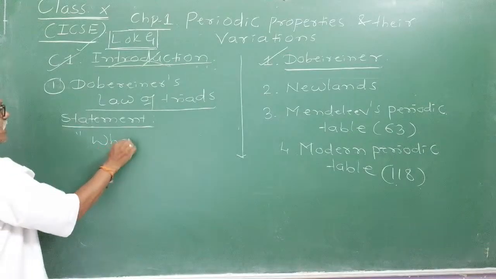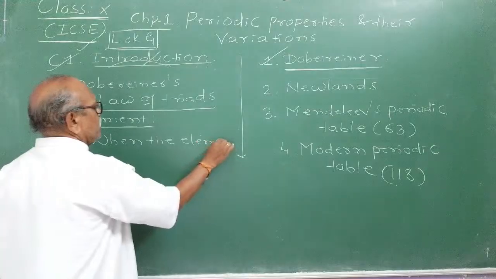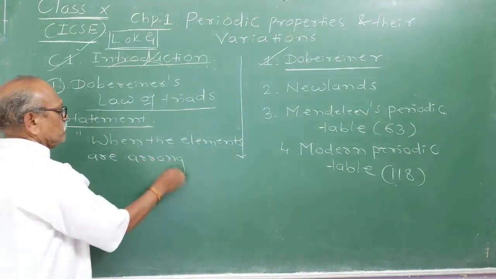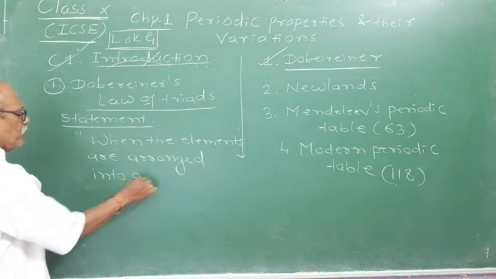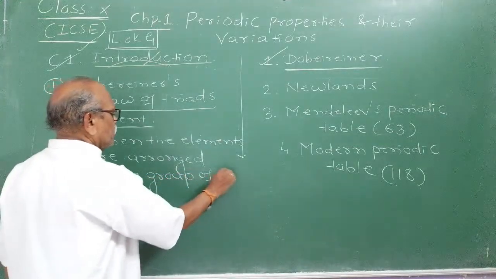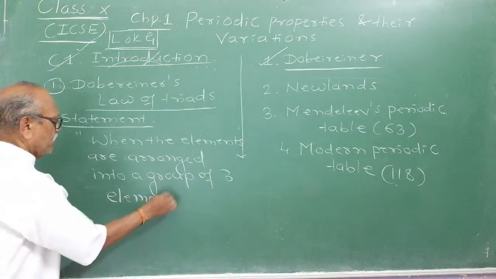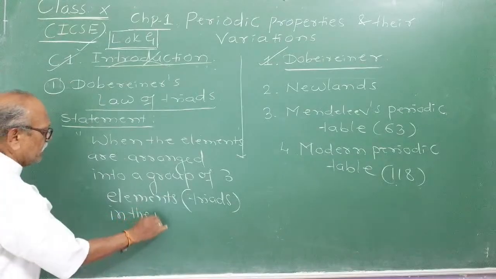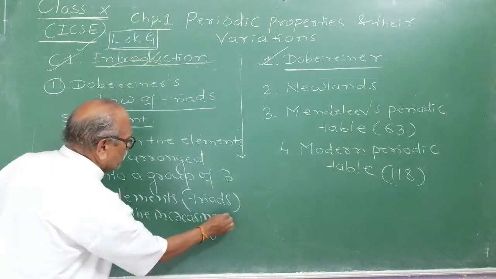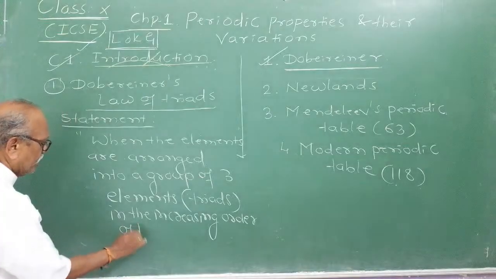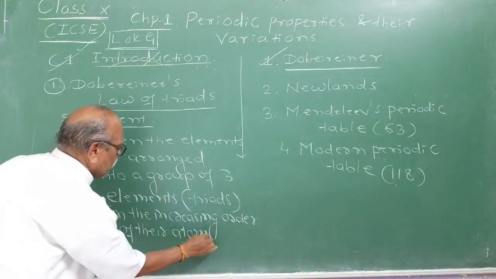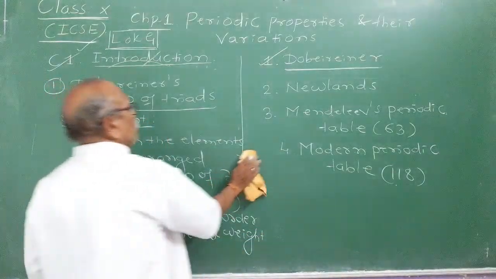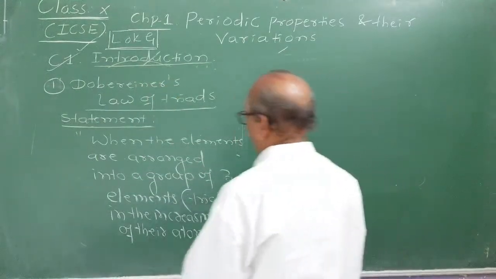When elements are arranged into a group of 3 elements, called triads, in the increasing order of their atomic weight, the atomic weight of the middle element is the arithmetic mean of the other 2 elements.